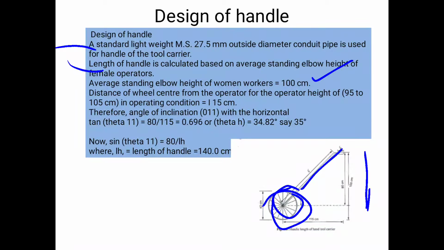Therefore, the angle of inclination with horizontal, that is theta. Sorry, the angle theta. Next one is tan theta is equal to 80 by 115. Then the final value we get is 0.696, theta h, that is 35 degrees. So this is the procedure which is used to design the handle of the cycle hoe.